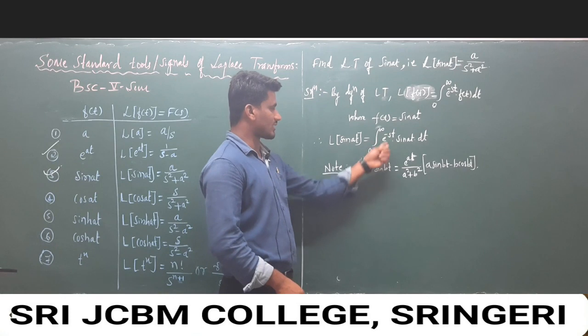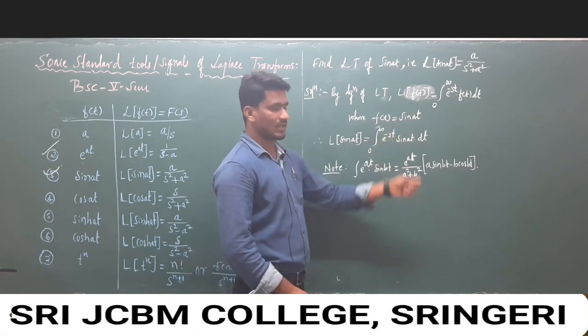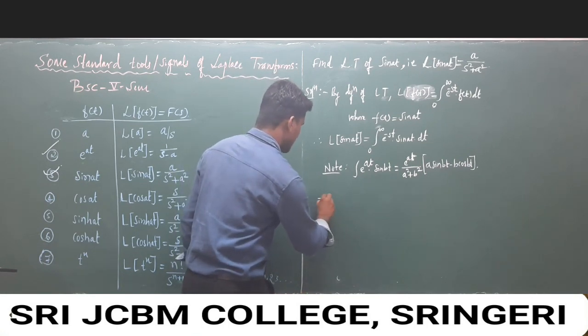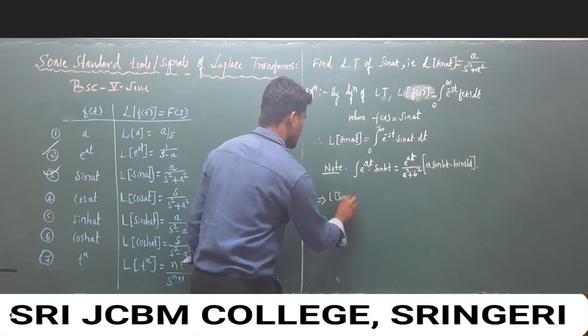We just have to compare with this condition and definitely we will get the solution. So here the limit value is given, and after that we have to apply the limits, which implies Laplace transform of sin at